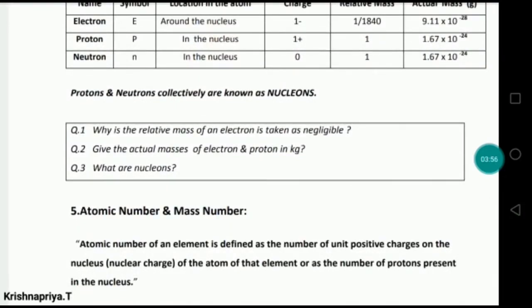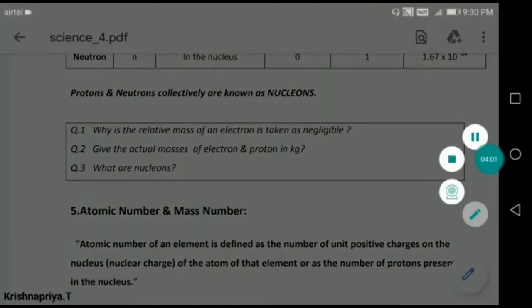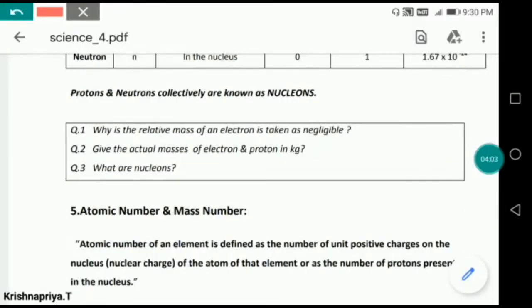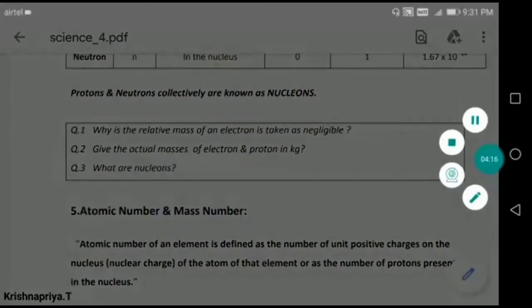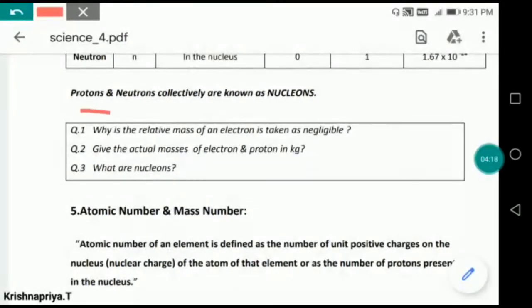When we want to give a collective term for the proton and neutron, we use the term nucleon. If we don't talk separately about the proton and neutron, we can collectively say that nucleons are present inside the nucleus, meaning neutrons and protons are present inside the nucleus. That's why they are called nucleons.